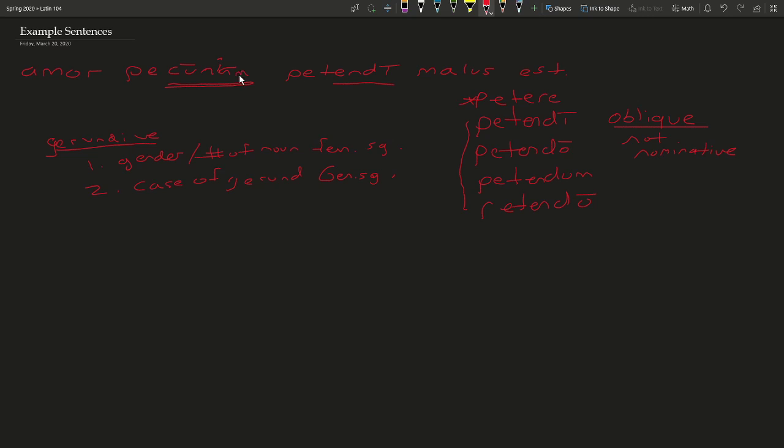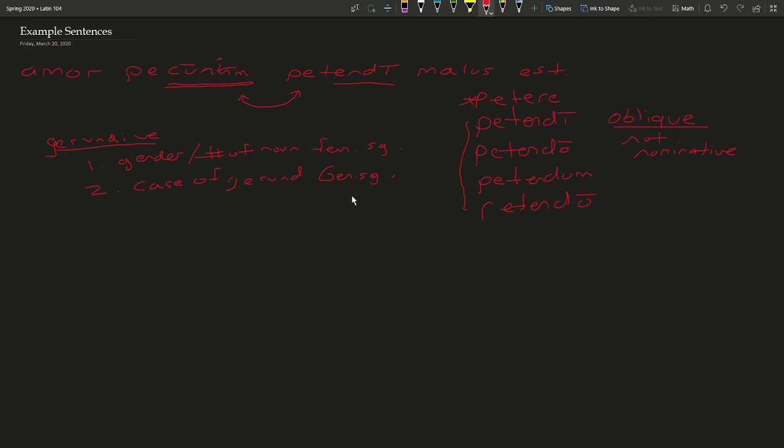So now, in order to turn this into a gerundive phrase, we just need to take the nounness of the direct object, the things that make it particular about this noun, which is the fact that it is feminine and it is singular, and then we need to combine that with our gerund, which we're converting to a gerundive, which is by definition essentially an adjective, a verbal adjective, similar to our other participles.